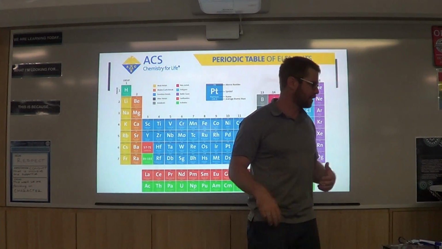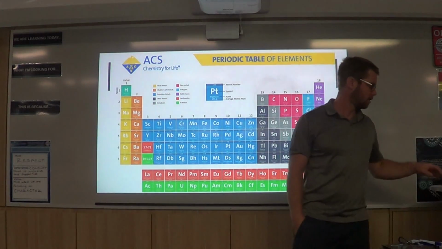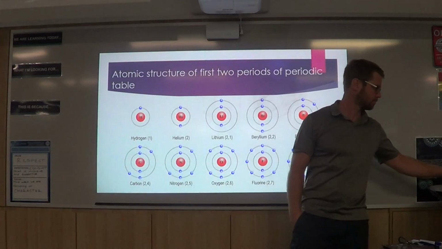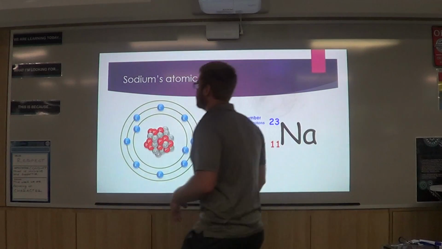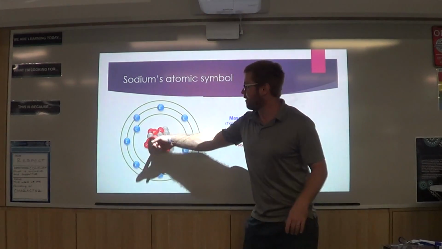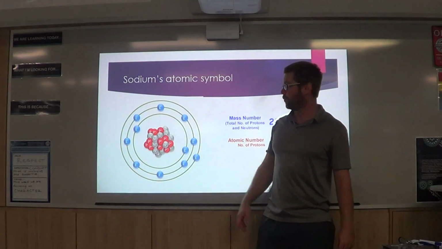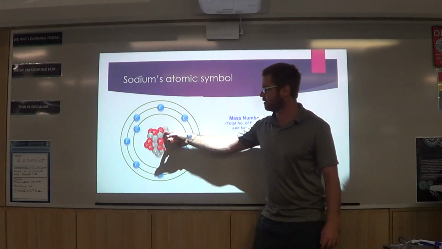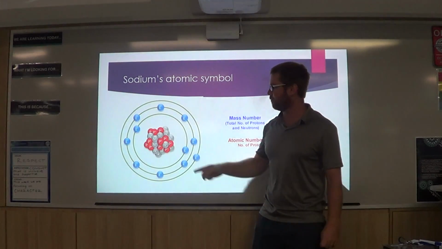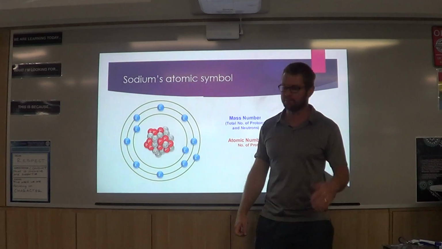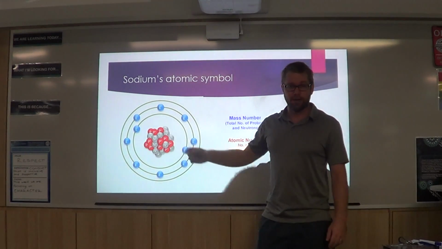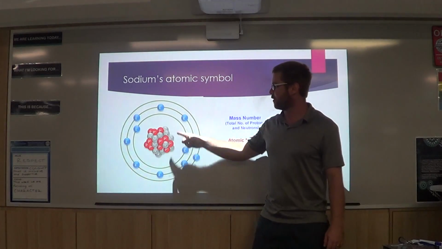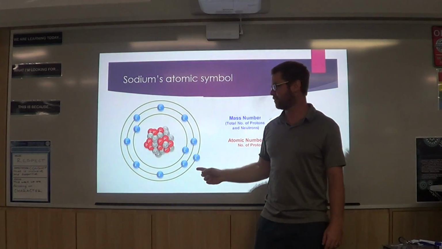So where do those electrons go? Well, let's have a look. Here we are. So here is our sodium atom drawn for you. We've got our electron shells, we've got our nucleus, we've got our protons, which are red, and we've got our neutrons, which are grey and neutral. You can count the number of red dots in there, there'll be 11. And so therefore we've got to have 11 electrons around the outside, right?